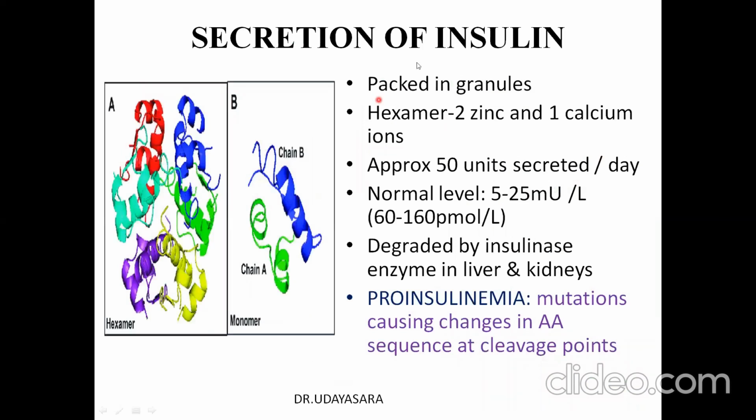So how is it present? It is packed in granules. It acquires a hexameric structure composed of 2 zinc ions and 1 calcium ion. Approximately 50 units of insulin are secreted per day, and the normal level is 5 to 25 milli-units per liter. If you want to express it in picomoles per liter, it is 60 to 160 picomoles. They are degraded by the insulinase enzyme, which is present in the liver and the kidneys. In the condition called proinsulinemia, there is a mutation in the amino acid sequence at the cleavage points.